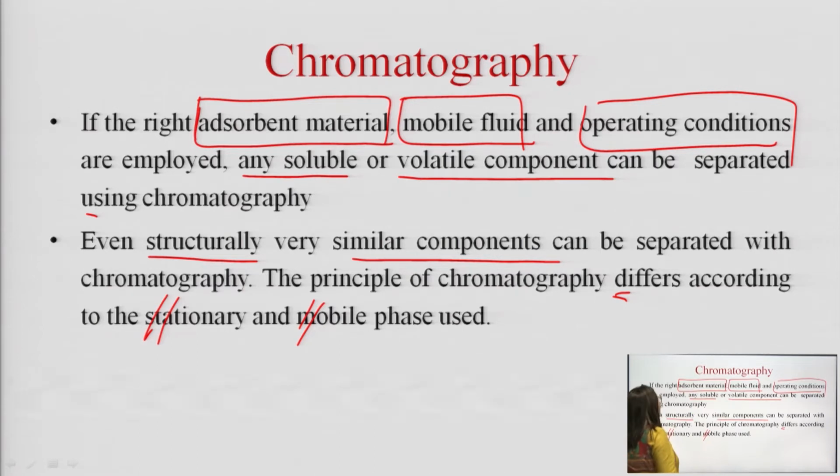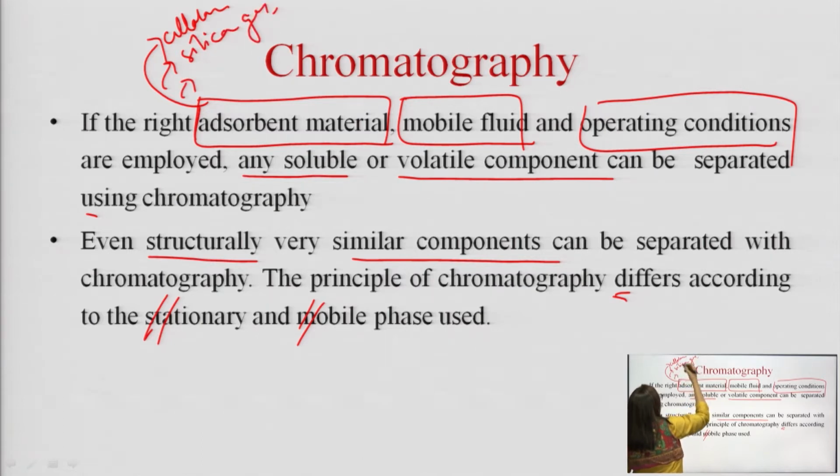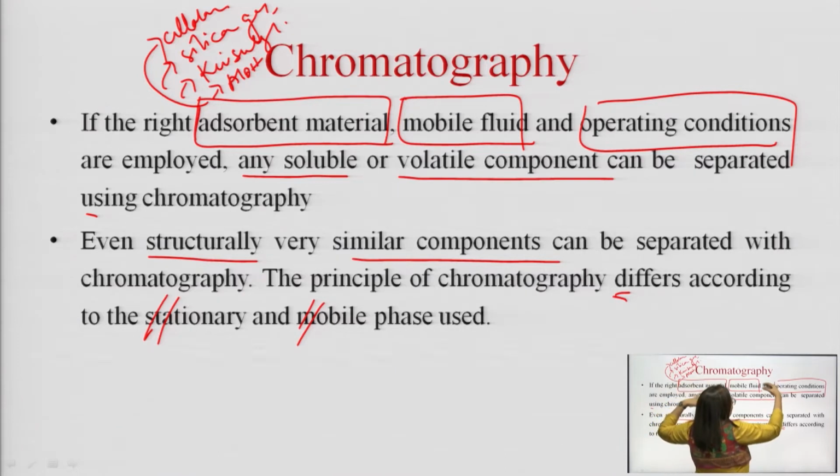The adsorbent material here can be any material like cellulose, silica gel, Kieselguhr, aluminum hydroxide, and there are n numbers of adsorbent materials available for chromatography, which is applicable for any of these, either planar or non-planar chromatography.